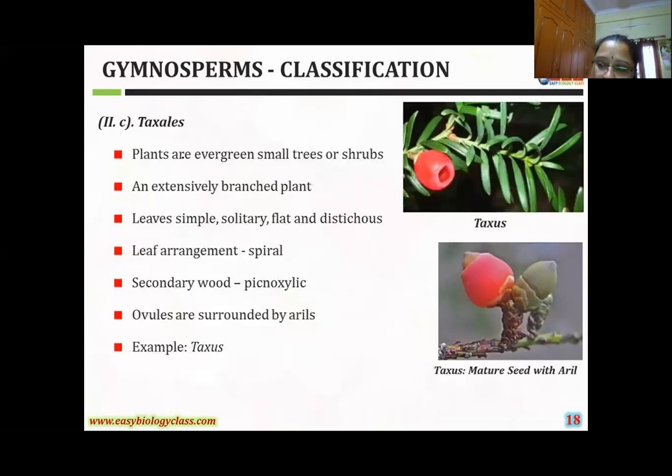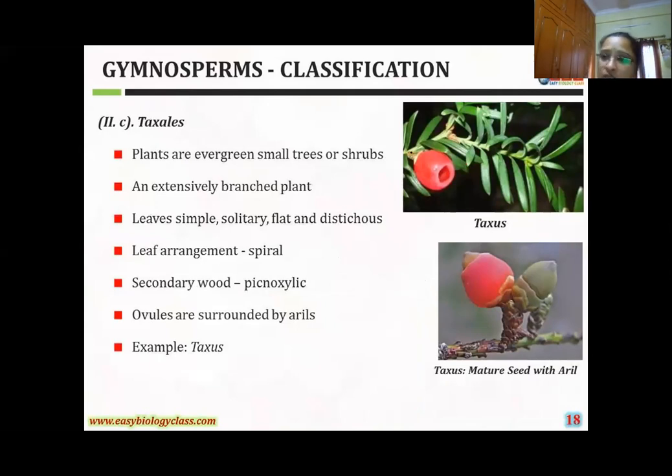Ginkgoales is the last order, the fourth order. In the Coniferopsida, the third order is the Taxales. These are also evergreen, very small trees and shrubs. You can observe in this order evergreen plants and very small trees and shrubs, and extensively branching. This is the most important point, girls.